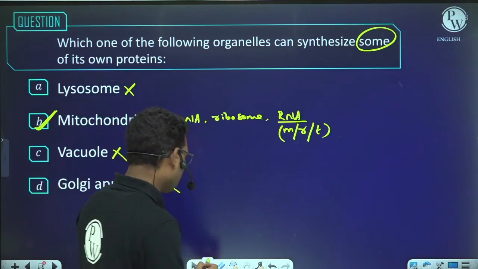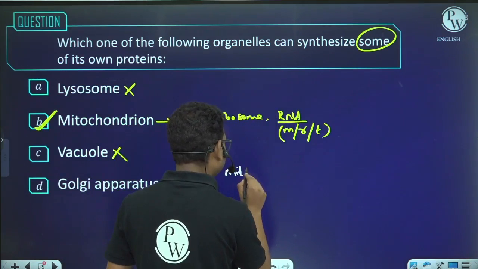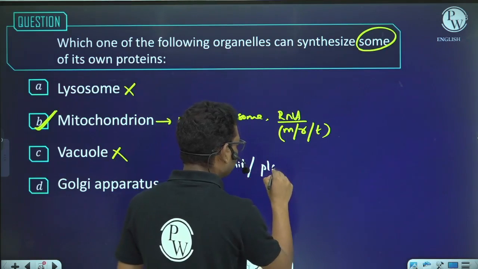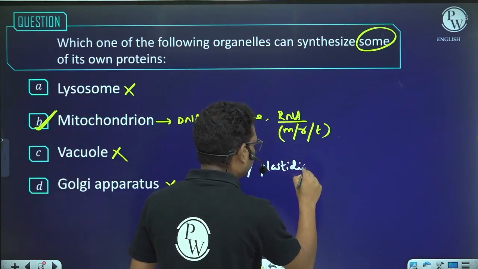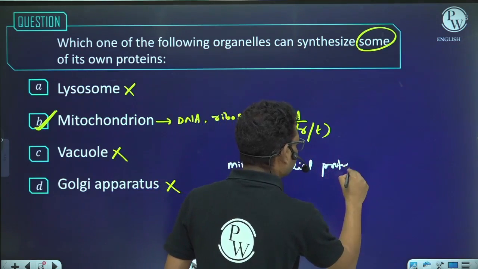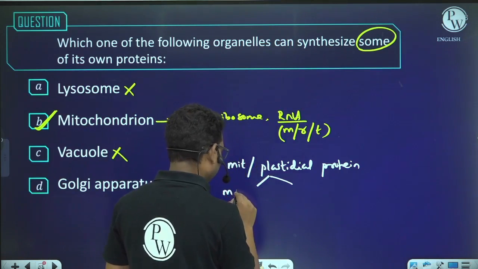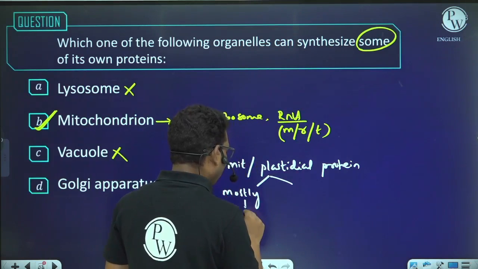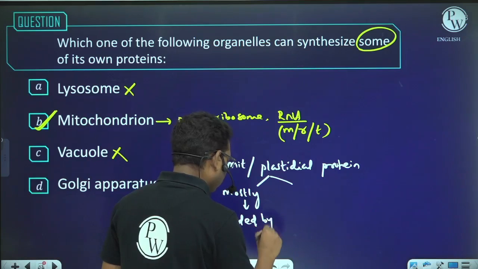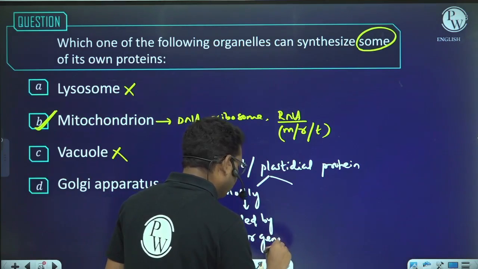So I will write over here one important point: whether it is mitochondria or plastid, most of their proteins are mostly encoded by nuclear gene.